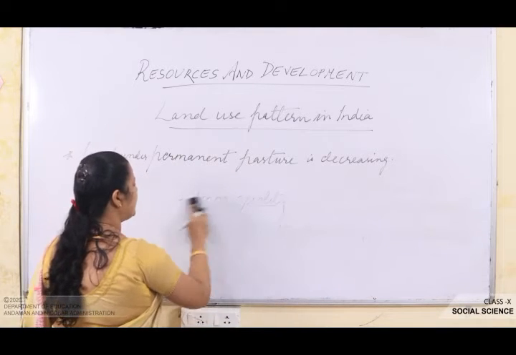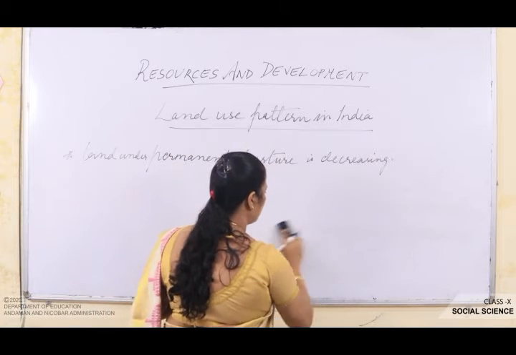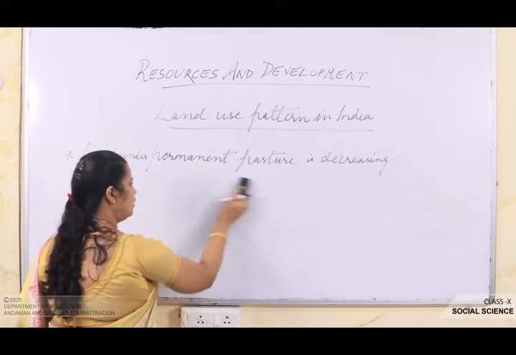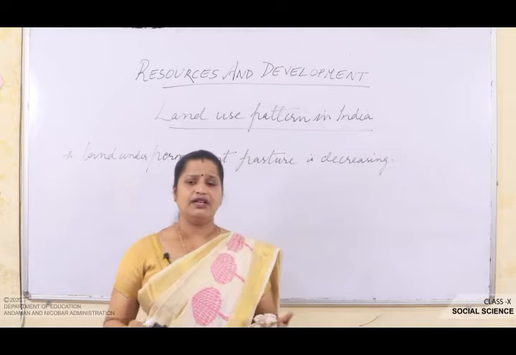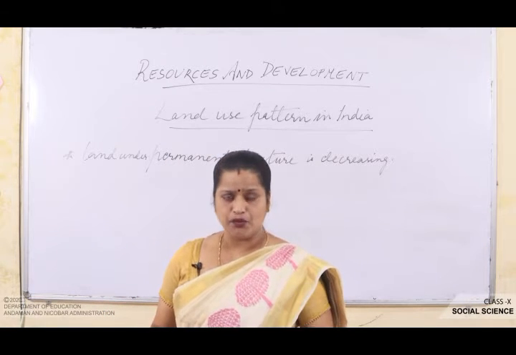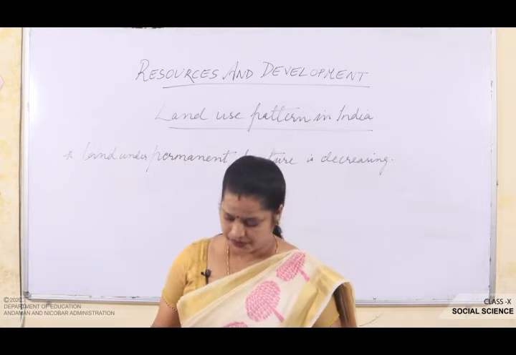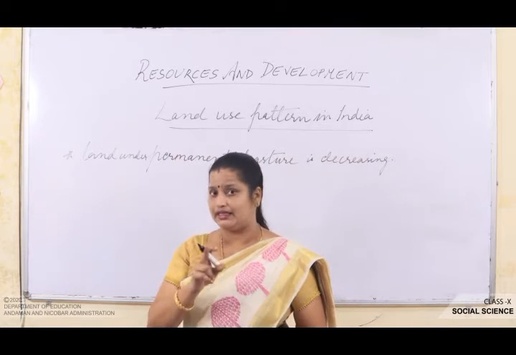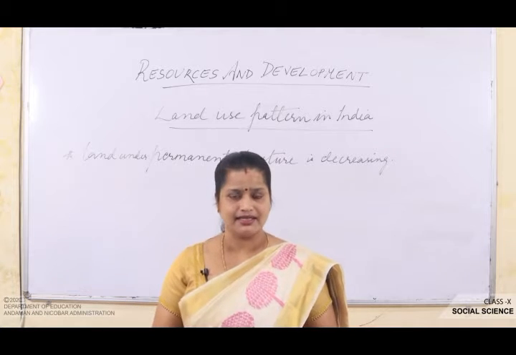With the development, we also have to keep in mind that we should not damage our environment, otherwise we have to face many consequences. We have already discussed this in Agenda 21, which I told you in the previous class, like global warming, isn't it?